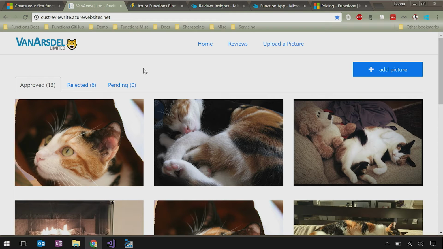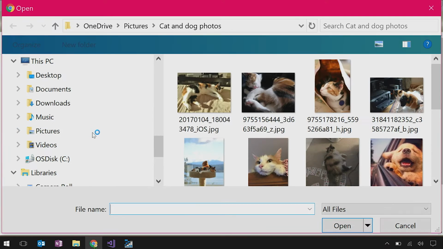So this is a site that sells cat products, and customers can upload photos of their cat using the product. Now, this is customer content, so people are going to upload all kinds of offensive things, like photos of dogs, for instance. People are great, but sometimes you may pick the wrong photo. So we can't just show everything willy-nilly, and human moderation is time-consuming. Got it. So what this site does is, whenever you upload an image, I'm going to pick this adorable